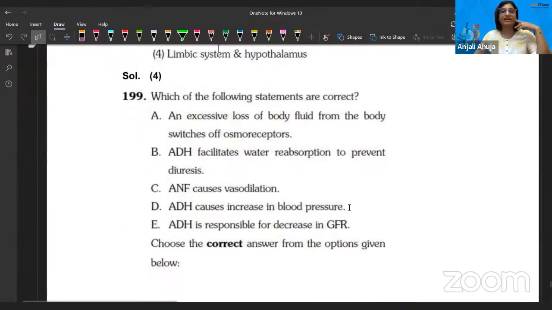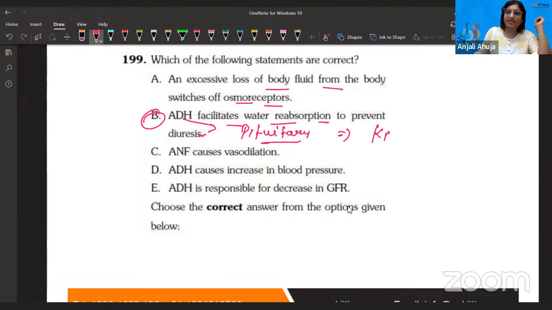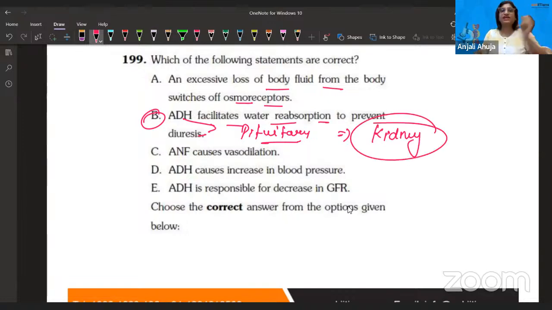Which of the following statements are correct? An excessive loss of body fluid from the body switches off osmoreceptors. Okay. ADH facilitates water reabsorption to prevent diuresis. Why not? I think it is true because ADH is antidiuretic hormone that is released by the pituitary gland. When it is released, it will act upon the kidney and help in regulation of the kidney working. ANF causes vasodilation, we talked about it. Natriuretic factor acts upon the heart. So I think that is a correct statement.